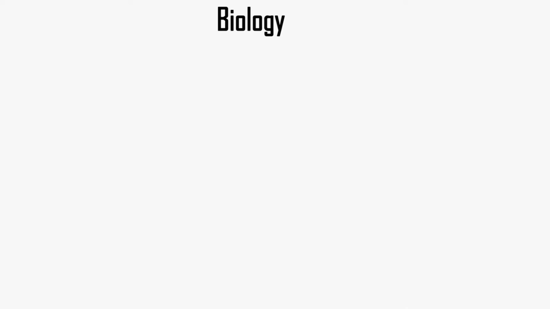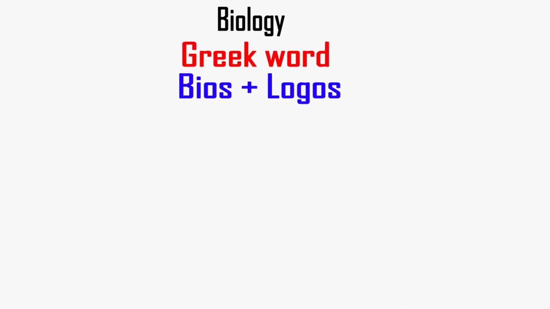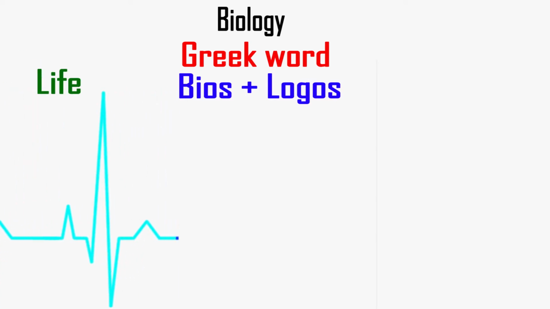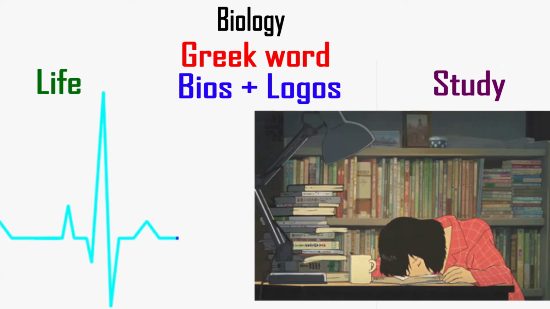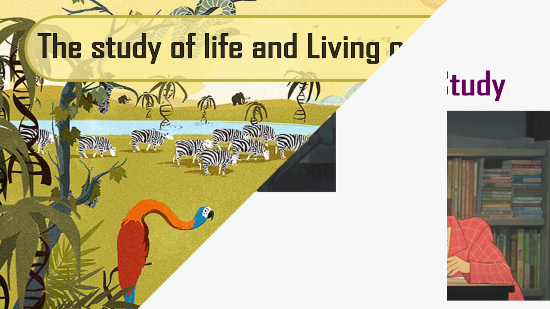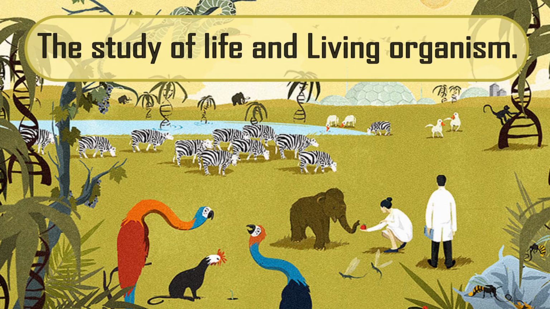The word biology is derived from the Greek words bios plus logos. Here bios means life and logos means study. So the literal meaning of biology is the study of life and living organisms. Now let's start the chapter life processes.